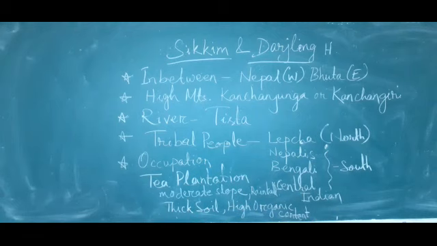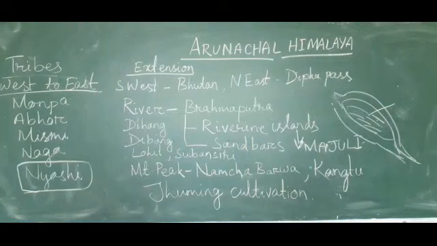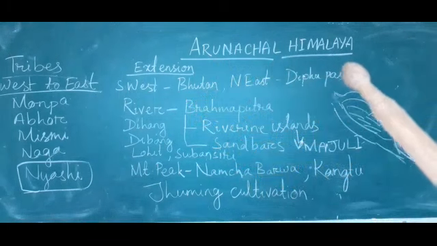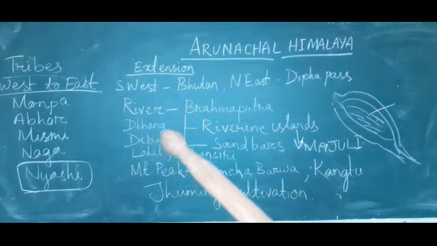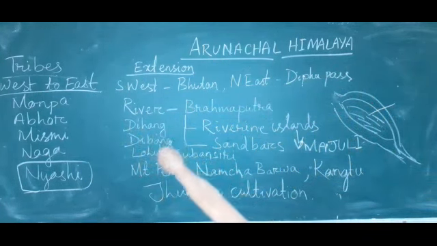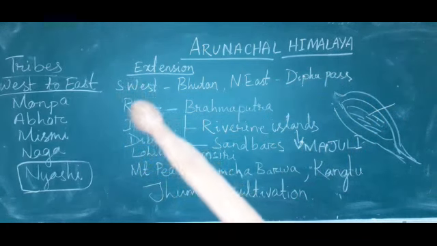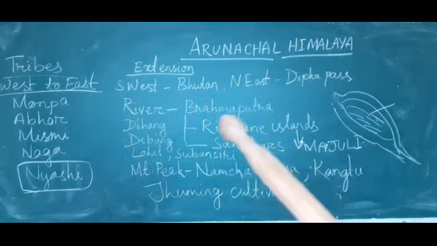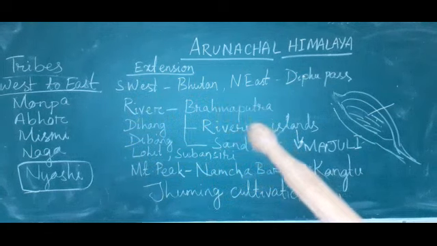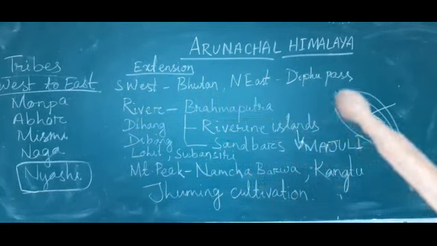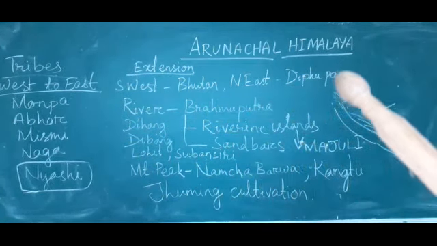Then next we will read about the Arunachal Himalaya. It is the eastern part. Its extension is from Bhutan in the west to Dipu Pass in the northeast.